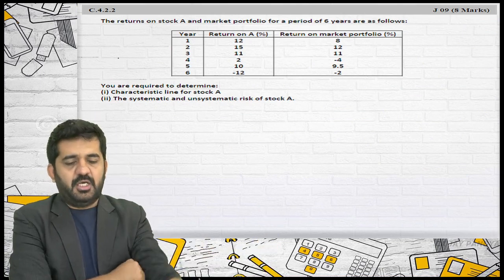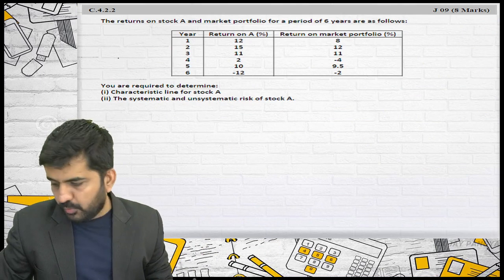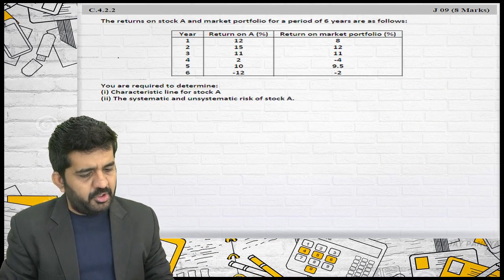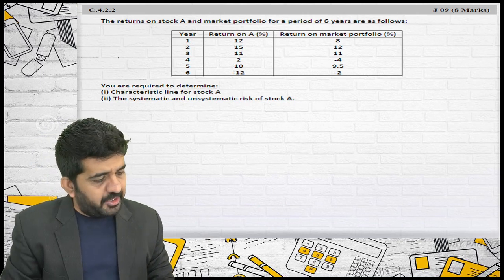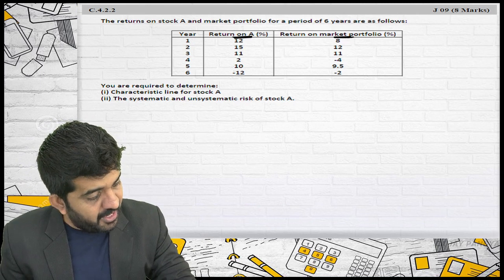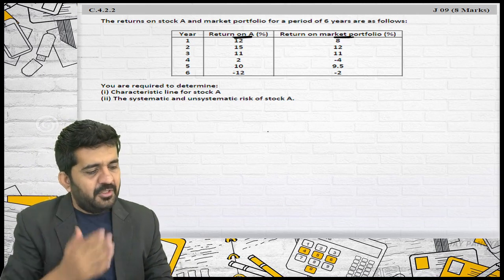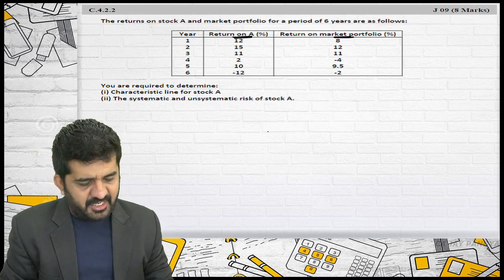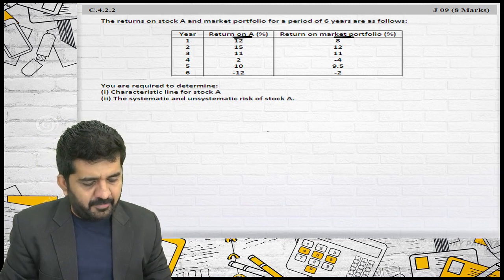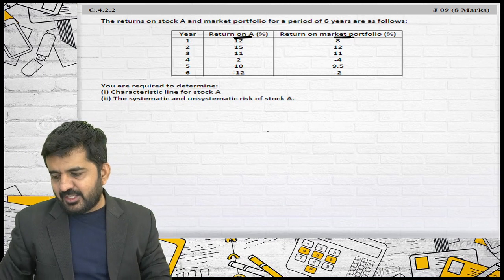Alright, let us go to 4.2.2. The return on stock A and market portfolio, this is stock A return and this is market return, for a period of 6 years are as follows. You are required to determine the characteristic line.